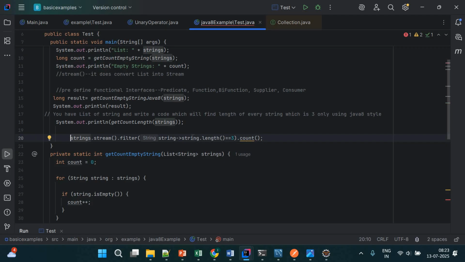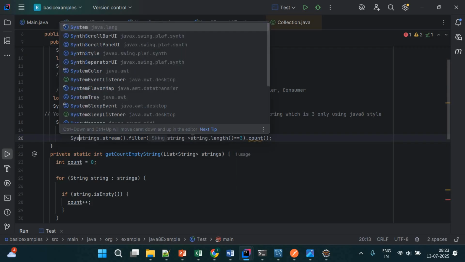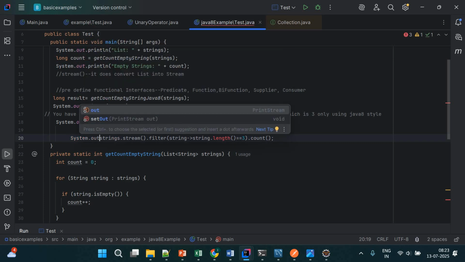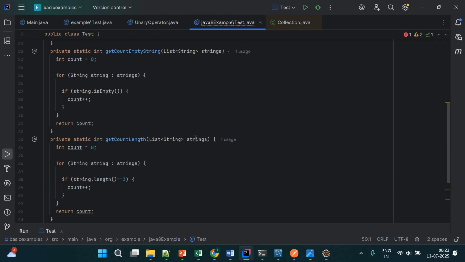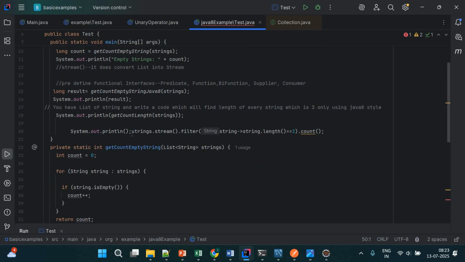Let me put that directly in sysout instead of putting it into a long. It does return the long type, but I am putting it into sysout.println. So inside there we can directly put this code, or we can store this result in a variable and display the variable. So that is one way: I can make one variable, put the result in it, and then display it. Or the second way, we can directly display it also, right? So here I have two.